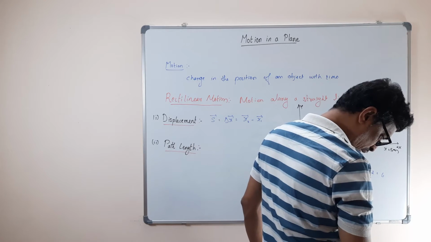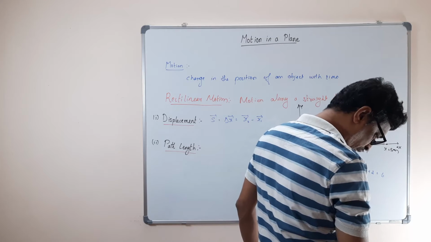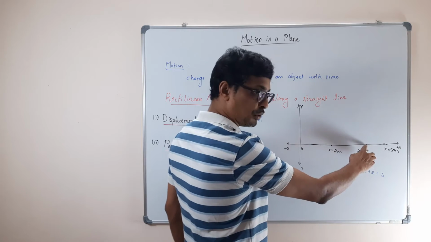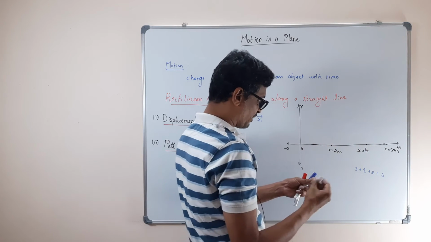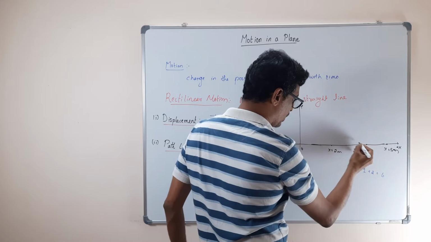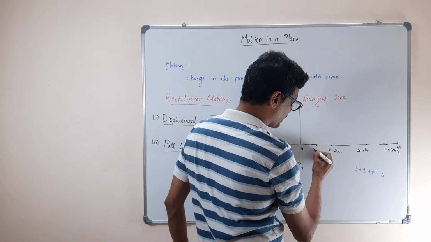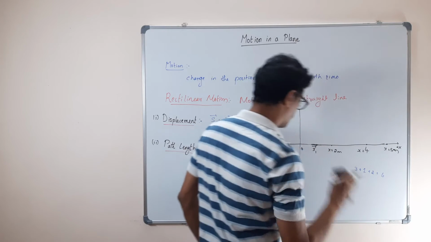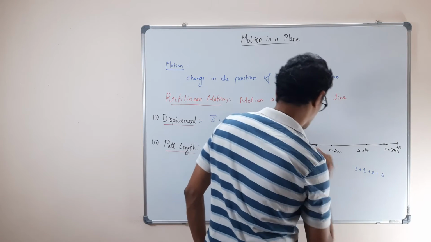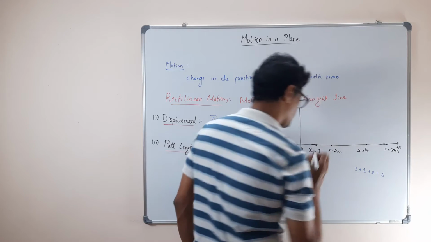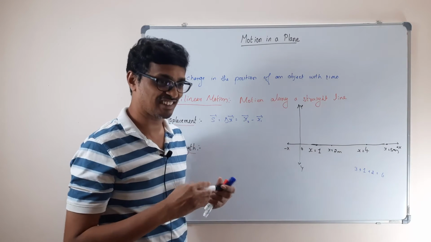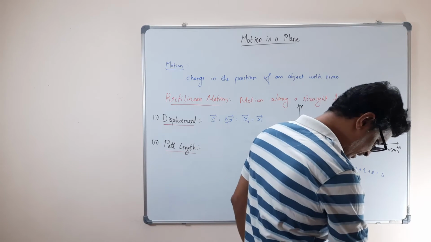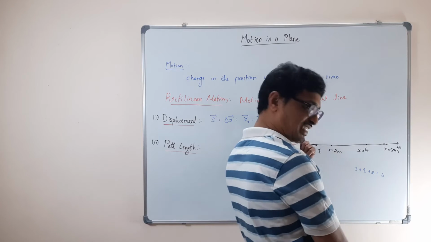So this is okay. If the object now moves to x equal to 1 instead of 4, that means what? Now the object has moved from here to x equal to 1. Now what will be the direction? Tell me. -1. Correct. It's a reverse direction.